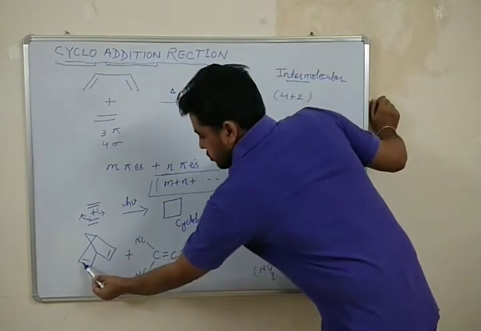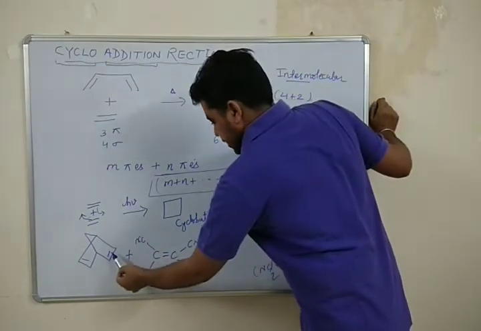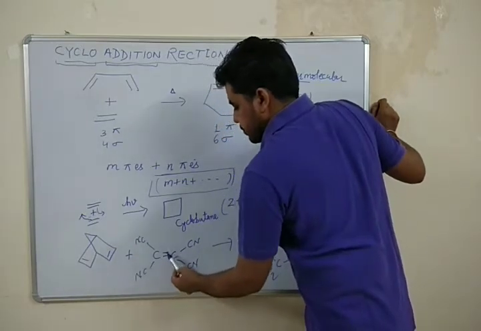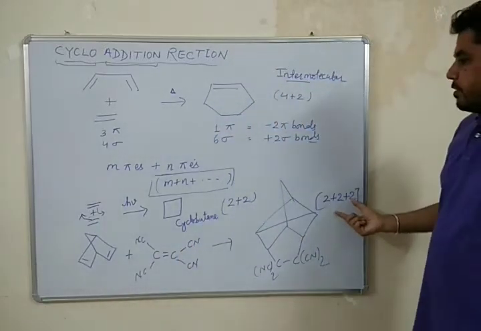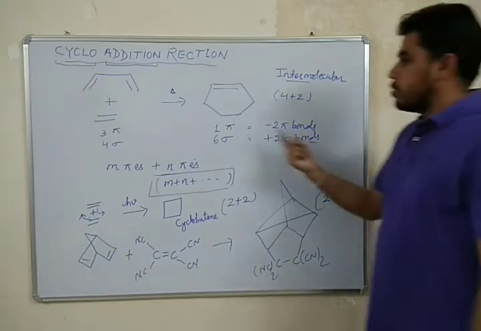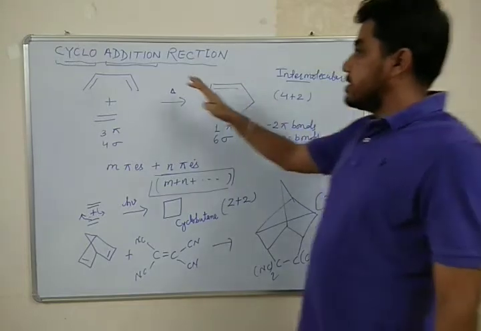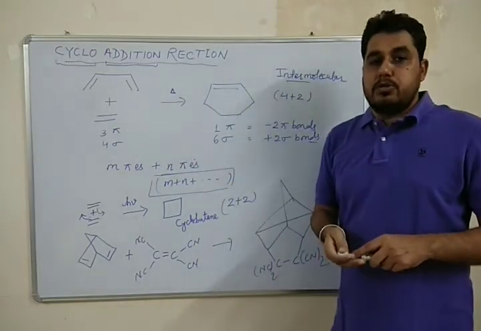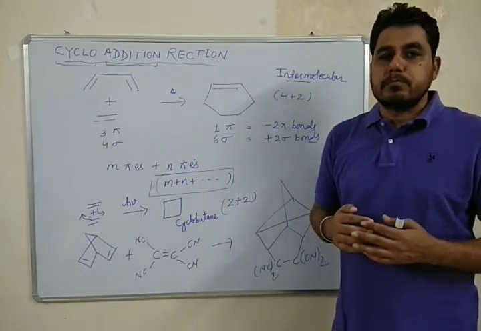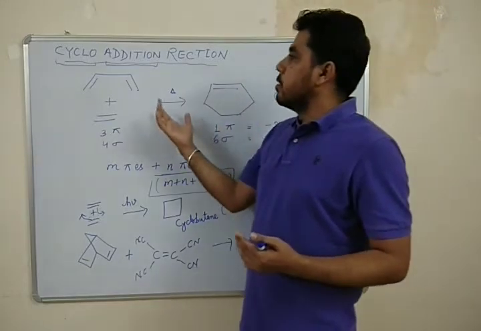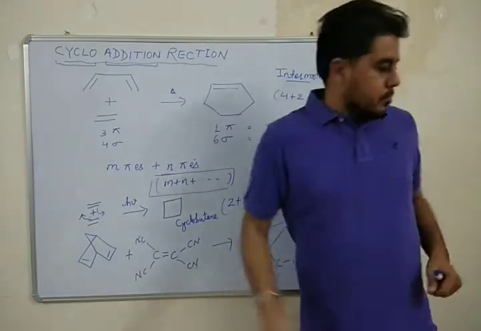These 2 electrons take part in cycloaddition reaction, these also take part, and here we have the third set of pi electrons. So 2 plus 2 plus 2 is an example of a 2 plus 2 plus 2 cycloaddition reaction. So here I have shared some examples of cycloaddition reactions. Cycloaddition reactions are those reactions in which 2 or more than 2, and in some cases only one system, form a cyclic product by the conversion of 2 pi bonds into 2 sigma bonds.